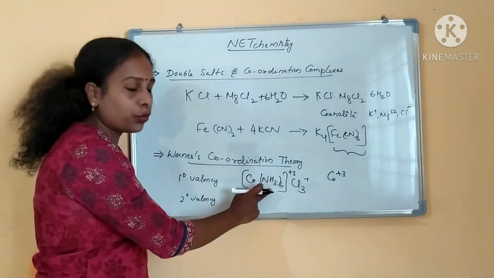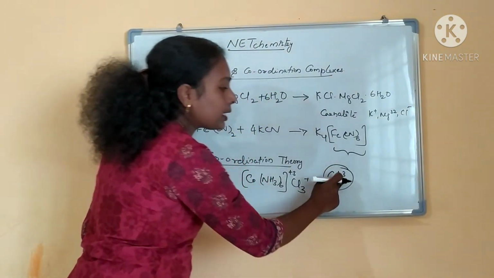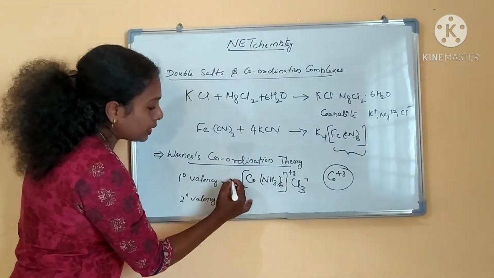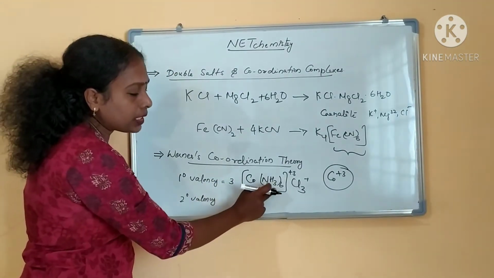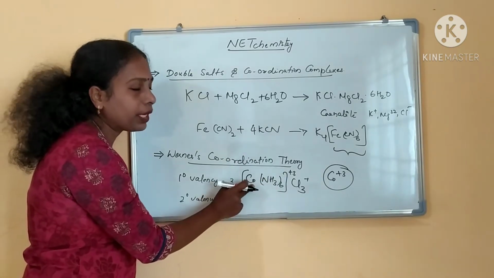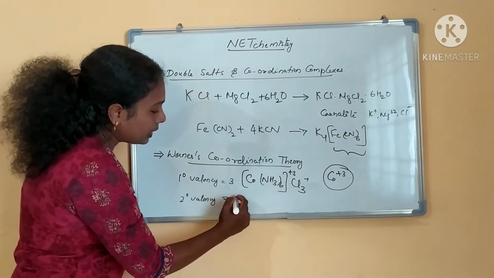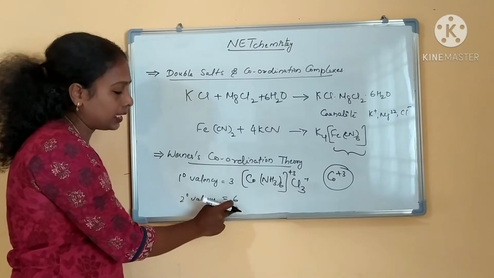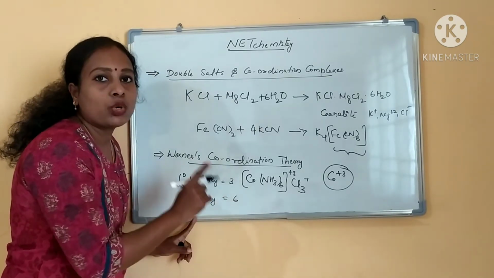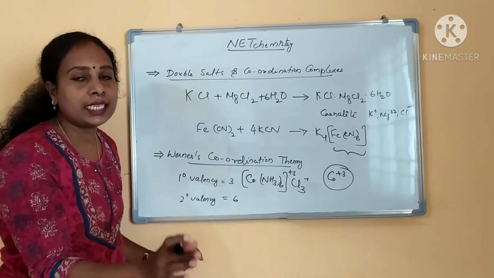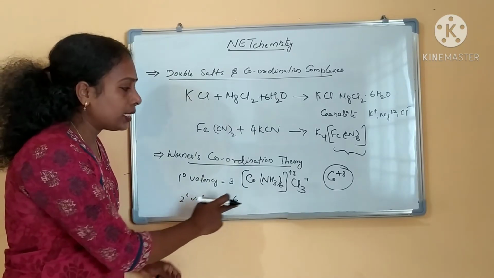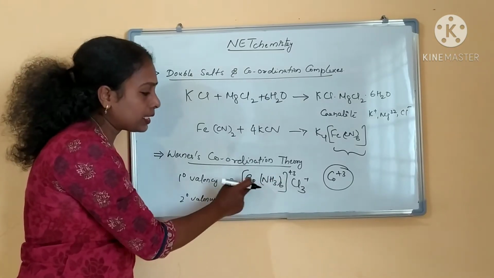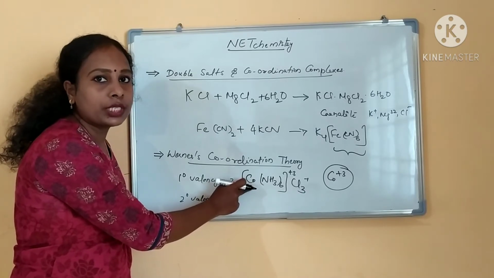Now, since ammonia is a neutral ligand, primary valencies are satisfied by these positive charges. So the primary valency for this complex is 3, and the secondary valencies are satisfied by the number of ligands attached to the metal. How many ligands are attached? 6 ligands are attached to this metal. So primary valency is 3 and secondary valency is 6. This secondary valency is known as the coordination number of the complex. In later studies, it is not called secondary valency, it is the coordination number. So what is the coordination number of this complex? 6, since 6 ligands are attached to the metal.